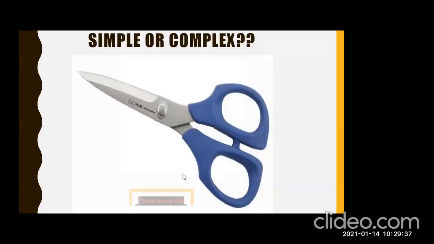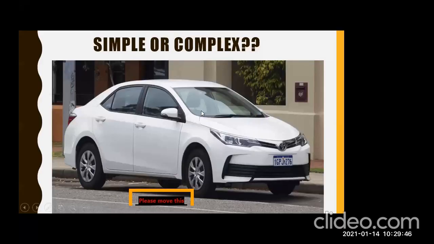Okay. Now moving forward. Okay, here you can see a car. Now tell me, is it a simple machine or a complex machine? Milhan Shahid, unmute yourself and please quickly answer me. Is it a simple machine or a complex machine? Milhan Shahid. Complex machine. Very good. And why is it a complex machine? Because it consists of many machines working together. Okay, very good. Milhan, good job.